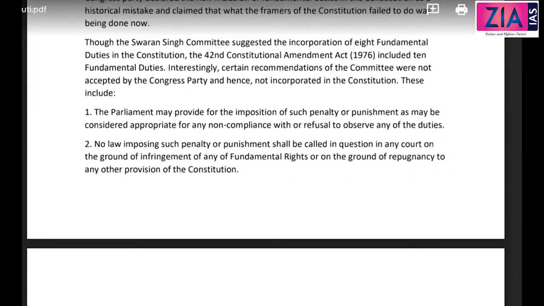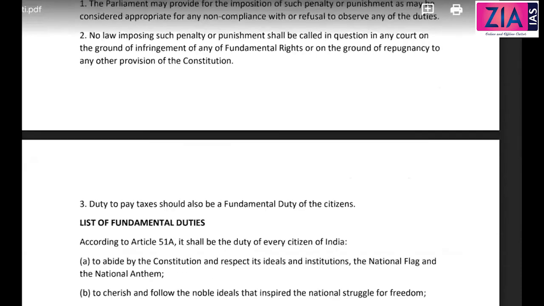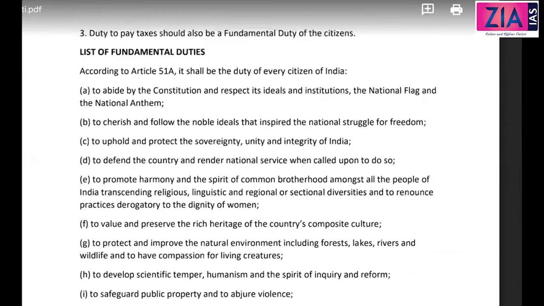Okay, so some of them which were not incorporated, guys, this is not important, but for your knowledge I'm just discussing it here. The parliament may provide for the imposition of penalty or punishment in case of non-compliance. This is not actually included. No law imposing such penalty should be questioned in a court of law. That is also not there. This is not accepted. Then the third one is the duty to pay tax being considered a fundamental duty. So that is also not there.